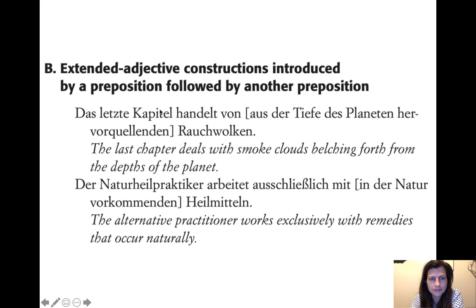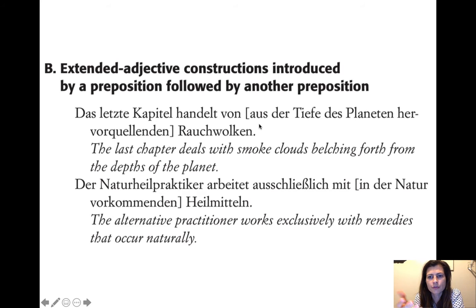So we have the last chapter, das letzte Kapitel, handelt von, deals with, aus der Tiefe des Planeten hervorquellenden Rauchwolken. So we're talking about the smoke clouds, Rauchwolken. And what it is about the smoke clouds, they come out of the depths of the planet.